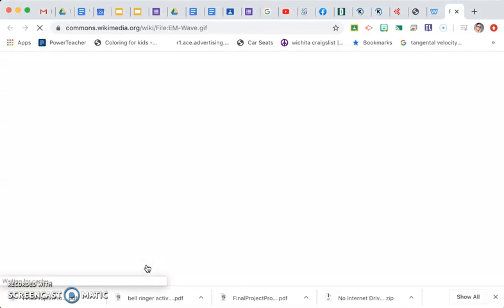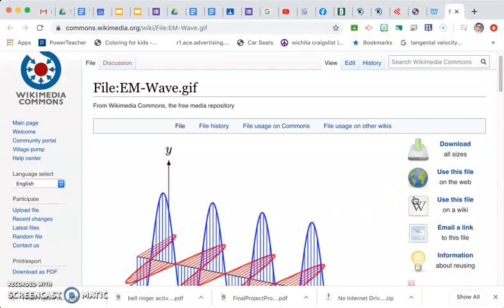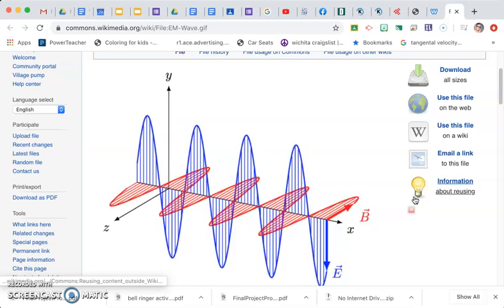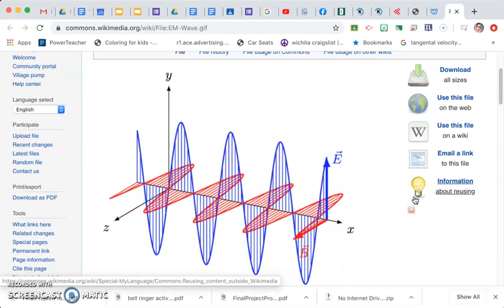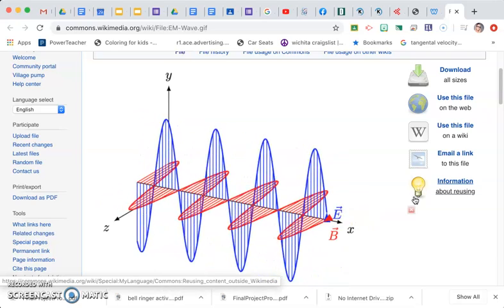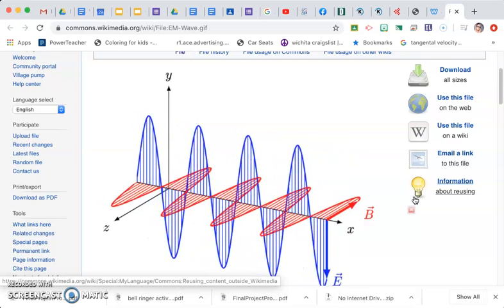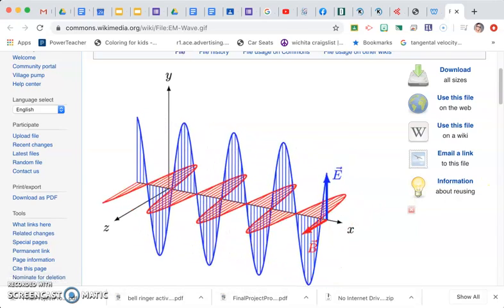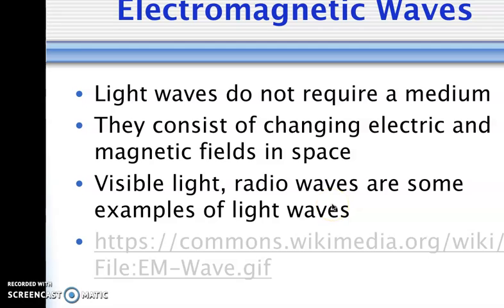Here is a little animation showing the alternating electric and magnetic fields. So you kind of have like an electric and a magnetic wave. And we will have a whole unit over this later.